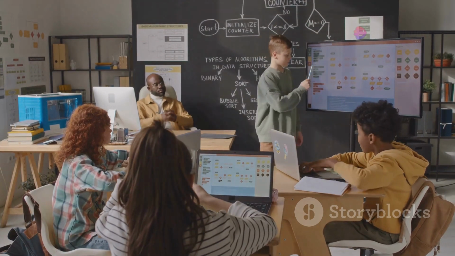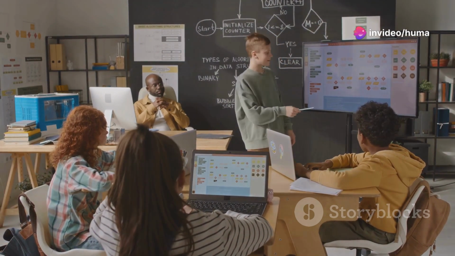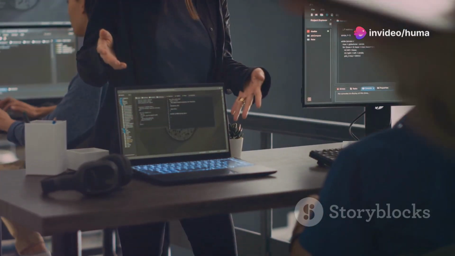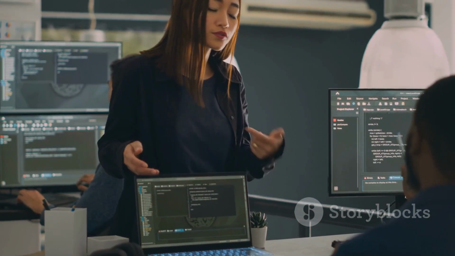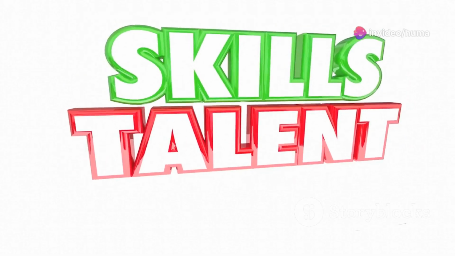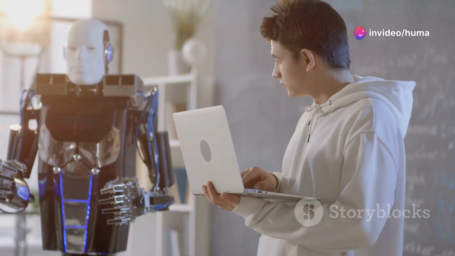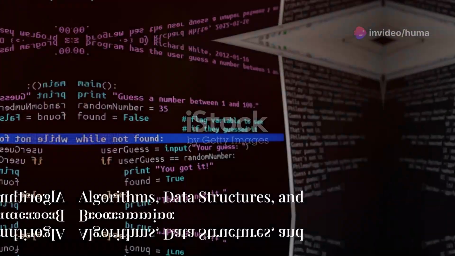This guide is designed to be accessible and engaging, breaking down complex topics into digestible pieces. We'll use clear examples and practical tips to help you understand not just the what, but also the why behind each concept. Get ready to embark on a rewarding journey of learning and discovery. The world of computer science awaits. This could be your future. Let's get started.